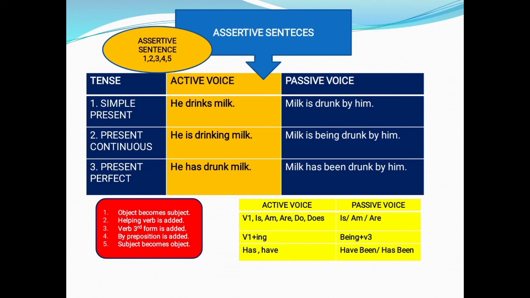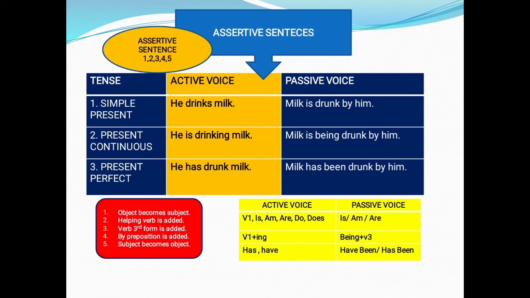In the same way, we change present continuous tense also. The only difference is that here verb 1 takes the ing form in active voice, so we have to write being plus V3 in passive voice. So the answer is milk is being drunk by him. And present perfect tense: he has drunk milk. It is changed as milk has been drunk by him. Has changed into has been.